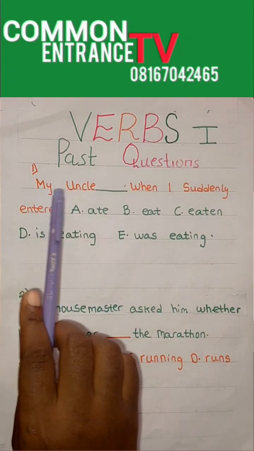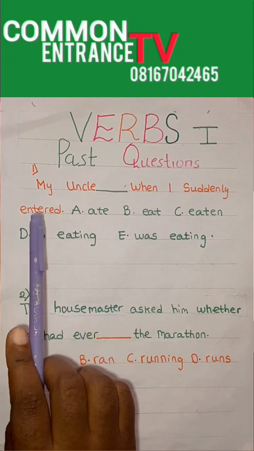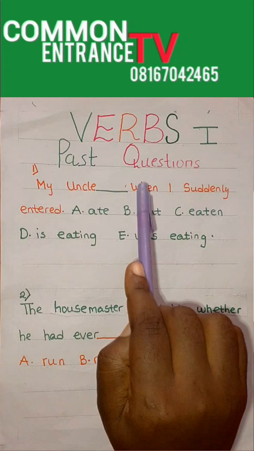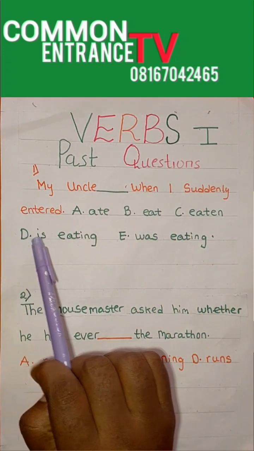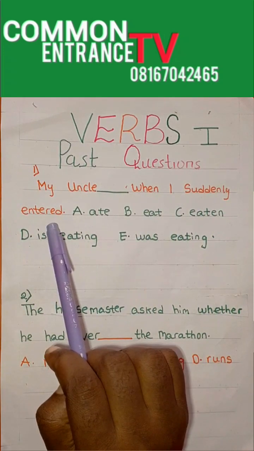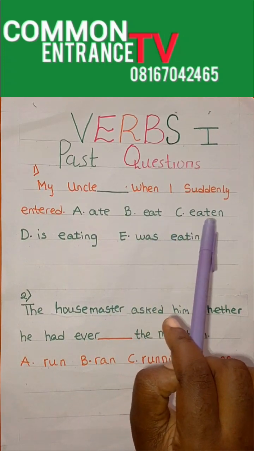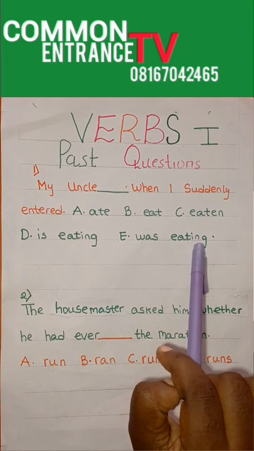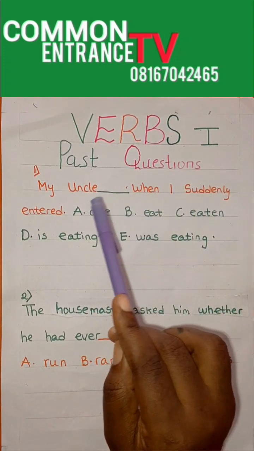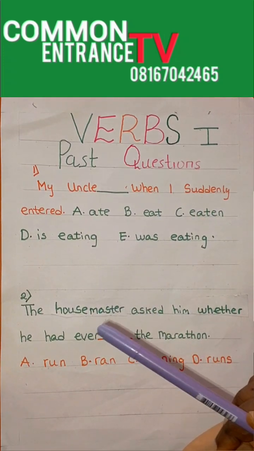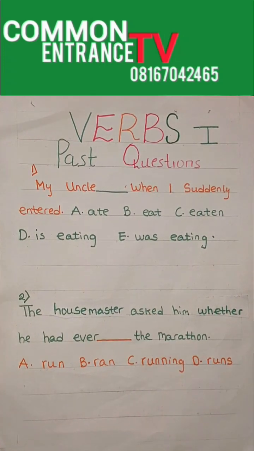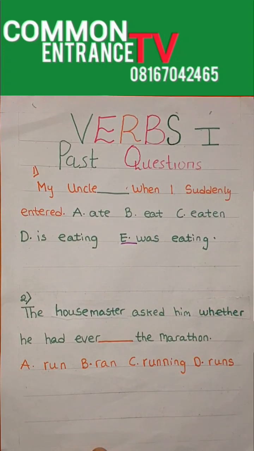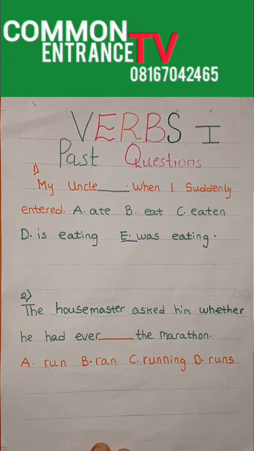Number one says, my uncle dashed when I suddenly entered. Okay, that means the uncle was doing something when this character suddenly entered. A, ate. B, eat. C, eating. D, is eating. E, was eating. Remember, we are talking about two actions that have already taken place. So our answer would be option E. My uncle was eating when I suddenly entered.